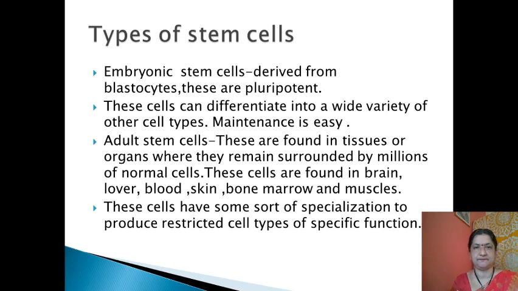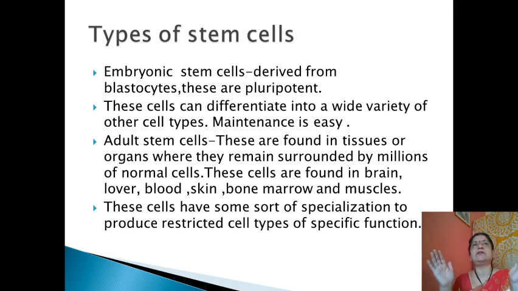Basically two types are there, embryonic stem cell and adult stem cell. What is embryonic stem cell? The name itself is self-explanatory. Embryonic stem cell means they are derived from embryo or blastocyst. As I discussed earlier, these are pluripotent cells.